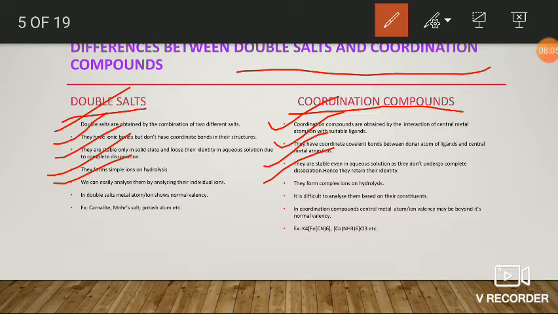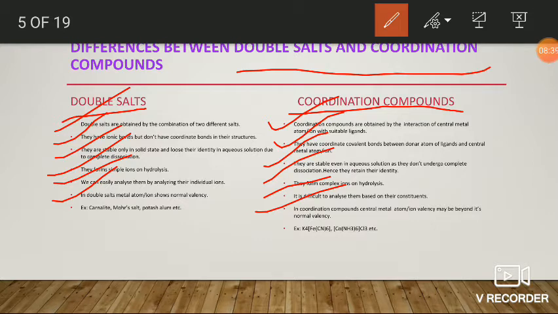But in the case of complex compounds, it is difficult to analyze them based on their individual ions, that is, based on the complex ions. In double salts, metal atoms or metal ions generally show normal valency, but during the formation of coordination compounds, the metal atom or metal ion may show abnormal valencies.